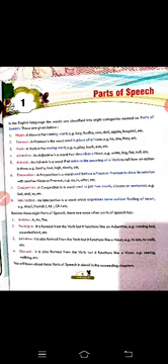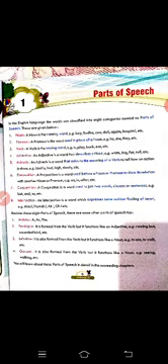So there are 8 parts of speech: noun, pronoun, verb, adjective, adverb, preposition, conjunction, interjection. Let us discuss one by one. First one is noun. What is a noun?